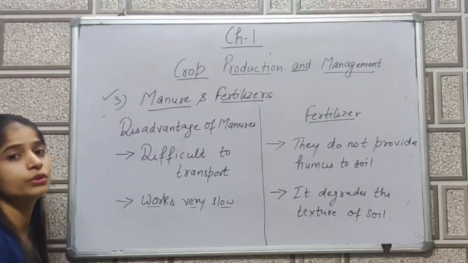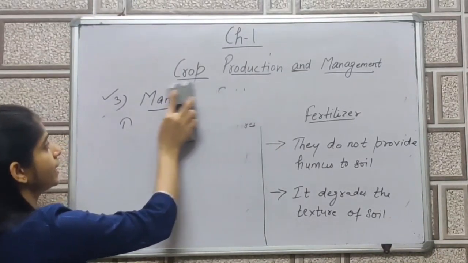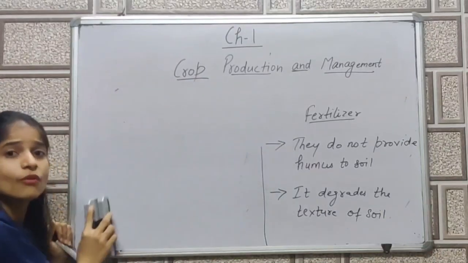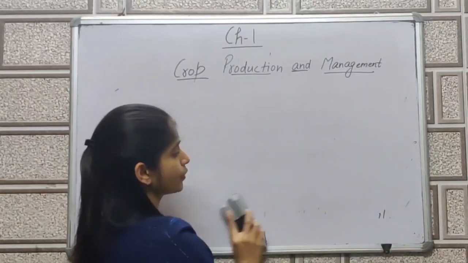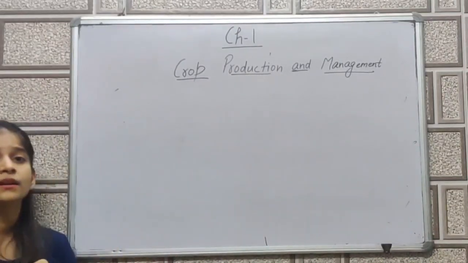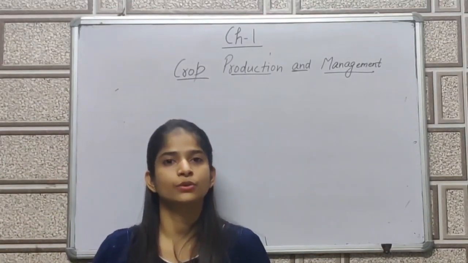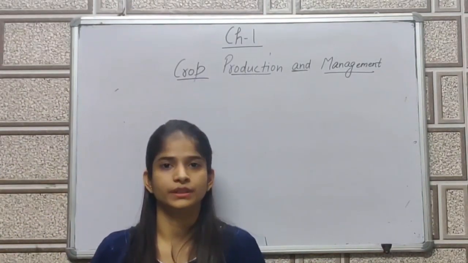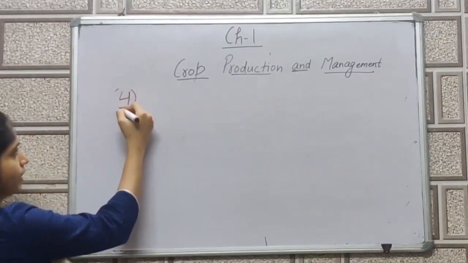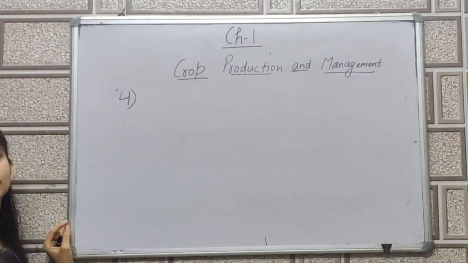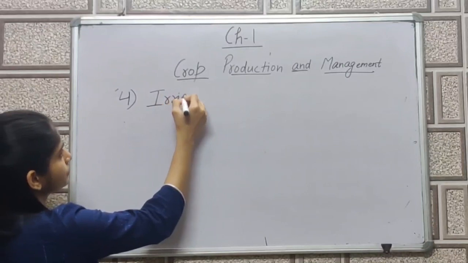Next we will move to the next practice or next activity, that is irrigation. So till now we have discussed three practices which take place in the production of crop. So the three practices are preparation of soil, second sowing, and last is manure and fertilizer. So now we will move towards the fourth practice. In the last I will discuss all the practices and I will give you the summary as well of today's class.